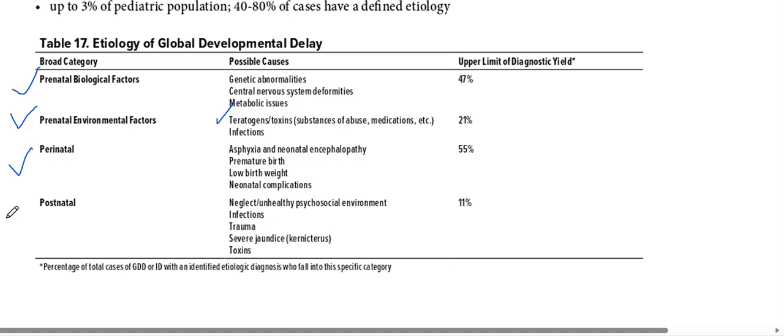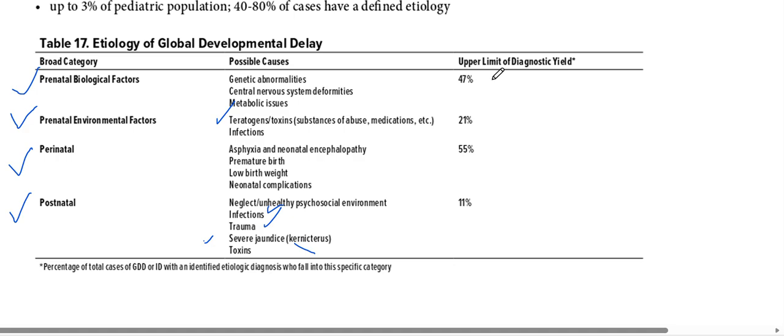Then postnatal, after delivery: neglect or an unhealthy psychosocial environment, infections, trauma, jaundice, exposure to toxins, teratogenic drugs. Severe jaundice and conjunctivitis can also lead to encephalopathy, right? Some trauma history, infections, and neglect.